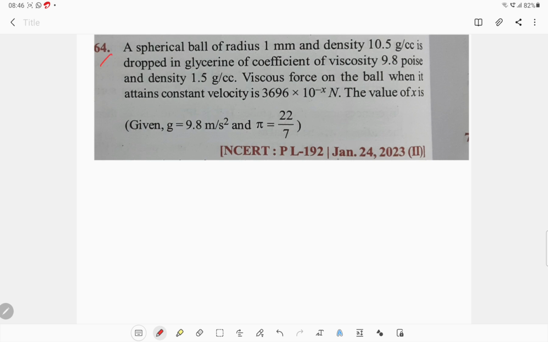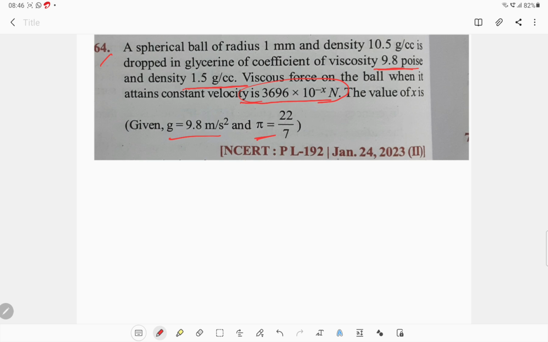A spherical ball of radius 1 millimeter and density 10.5 gram per centimeter cubic is dropped in glycerine of coefficient of viscosity 9.8 poise and density 1.5 gram per centimeter cubic. Viscous force on the ball when it attains constant velocity is 3696 into 10 to the power minus x Newton. The value of x is? g is equal to 9.8 meter per second square and pi is equal to 22 upon 7.